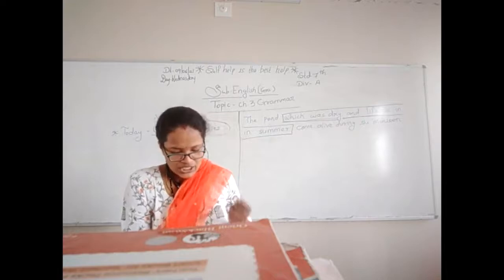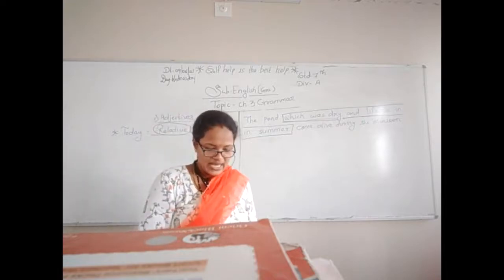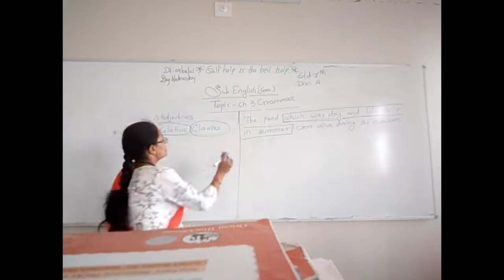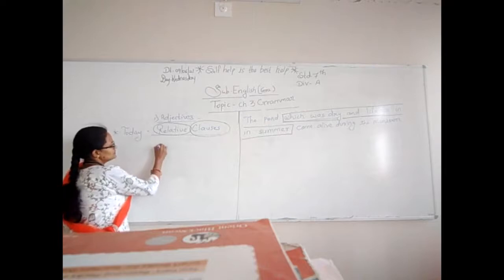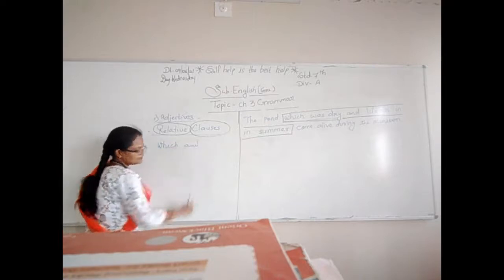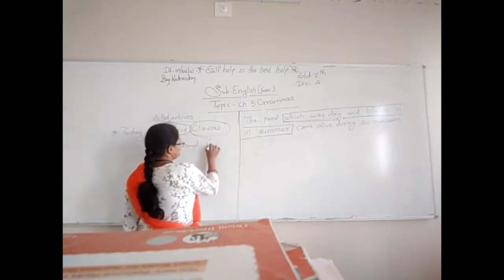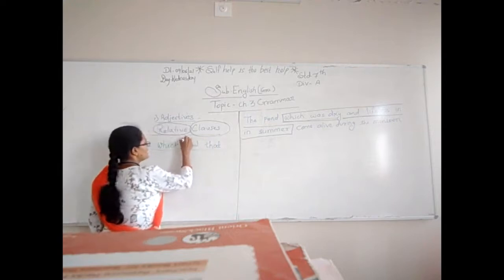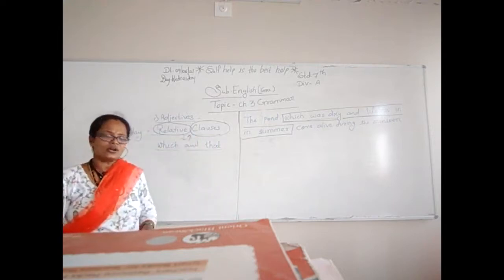The first word in this clause is a relative pronoun like which, that. These clauses are called relative clauses. What are the characteristics of relative clauses? The first words are which and that. So when the clause starts with which and that, it belongs to relative clauses.